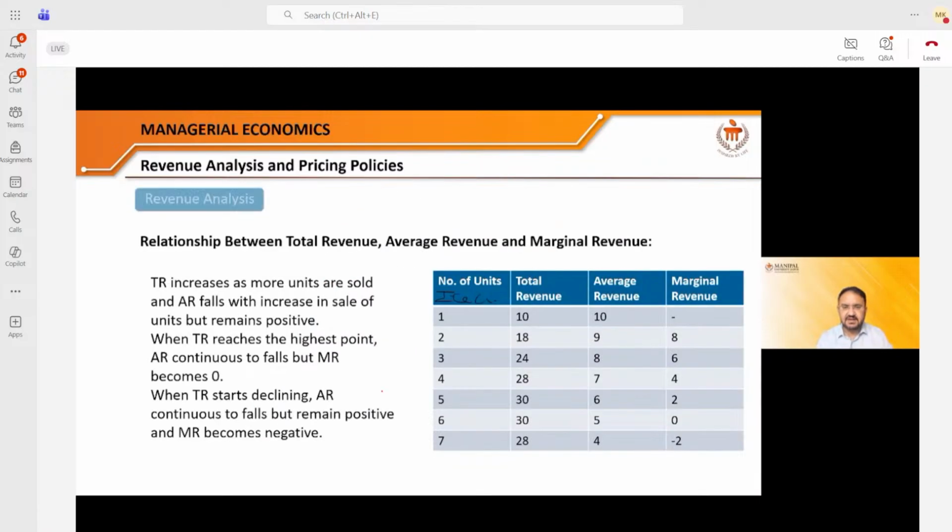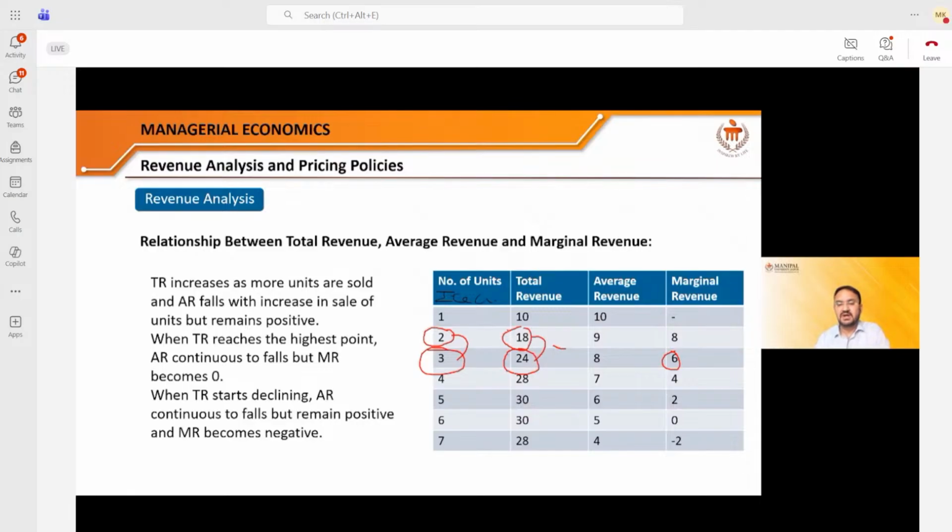So if you see the table, you will understand marginal revenue quickly. Just see here. Say for example, I want to calculate the marginal revenue of 3 units, right? Just focus here. So what is the total revenue of 3 units? If I sell 3 quantity into the market, total revenue is 24. If I sell 2 quantity into the market, the total revenue is 18. 24 minus 18, how much do you get? You get 6. Divided by 3 minus 2, you always get 1. So it is sometimes not necessary to divide it by the change in Q.